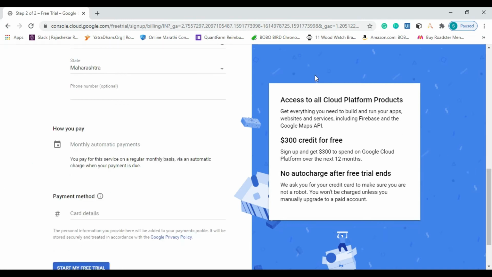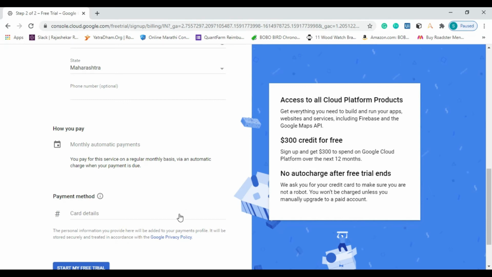If you see the right corner, here we have all the access and free credit and the auto charge information. Google will provide you $300 credit, in Indian currency almost 24,000 in your Google account. So you can use the paid APIs in a free account. It will give you this for 12 months, that is 1 year. It will not charge you anything, it's totally free.